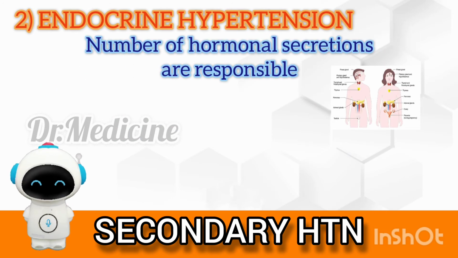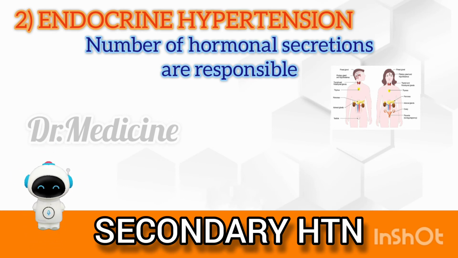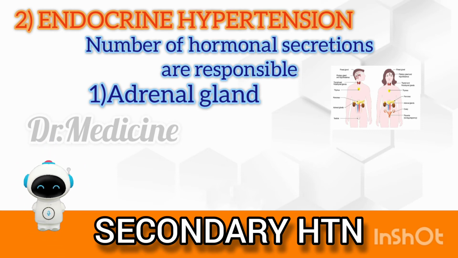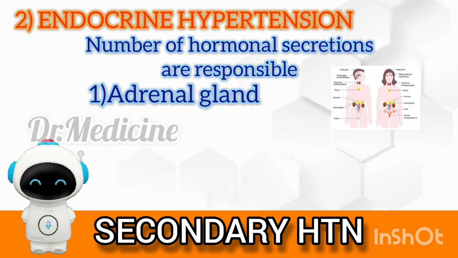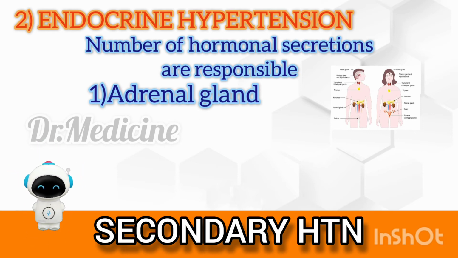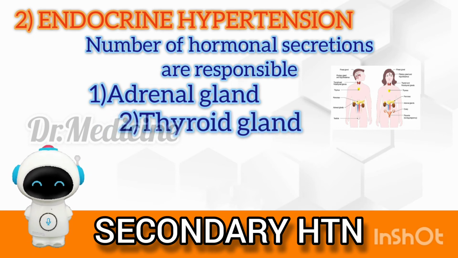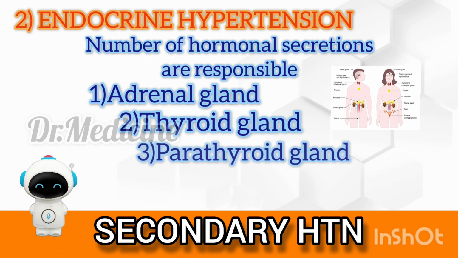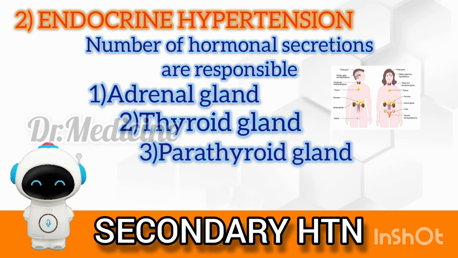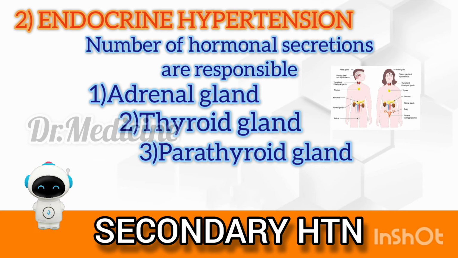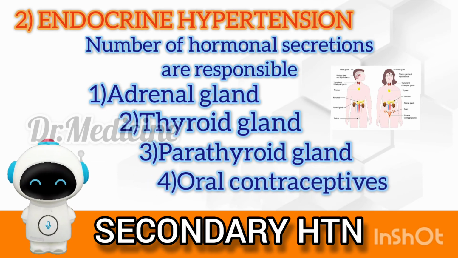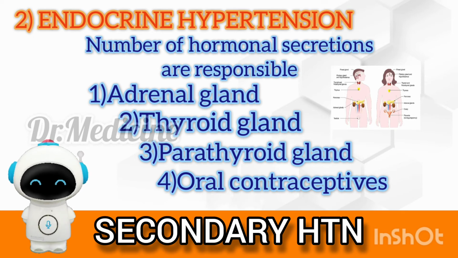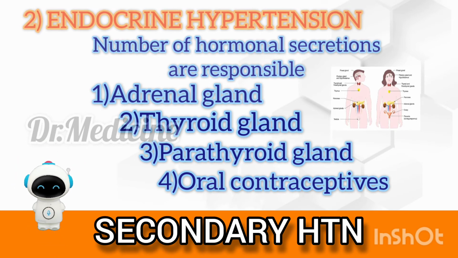2. Endocrine hypertension. A number of hormonal secretions may produce secondary hypertension as follows. Adrenal gland, for example in primary aldosteronism, Cushing's syndrome, adrenal virilism, and pheochromocytoma. Thyroid gland, for example in hypothyroidism and hyperthyroidism. Parathyroid gland, for example hypercalcemia in hyperparathyroidism. Oral contraceptives. The estrogen component in oral contraceptives stimulates hepatic synthesis of renin substrate.